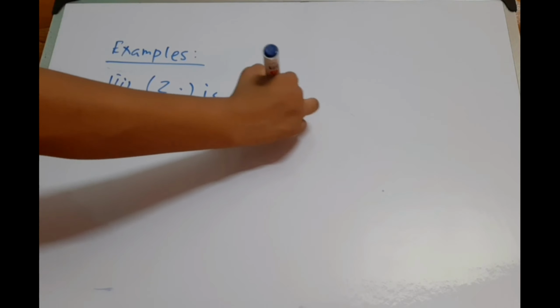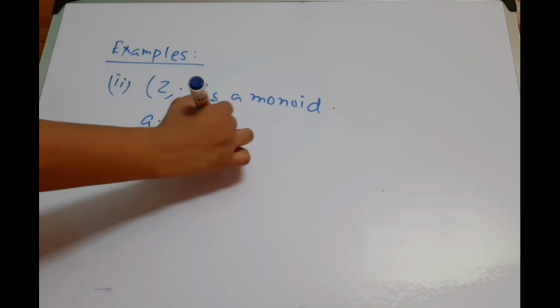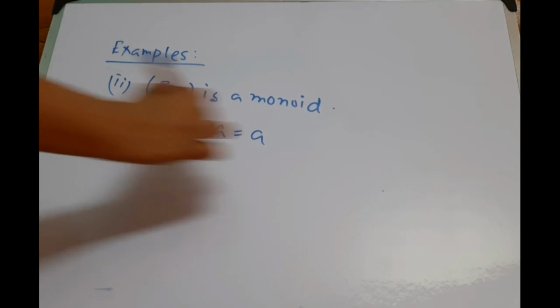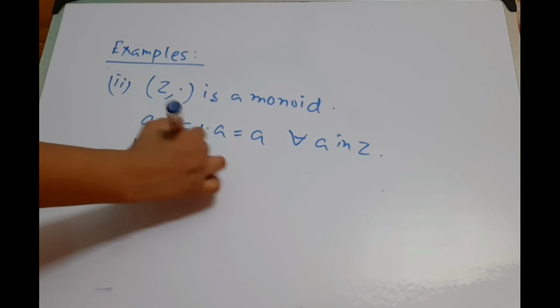In the second example, (Z, ·) is a monoid. Here A · 1 = 1 · A = A for all A in Z. So here 1 is the identity element.